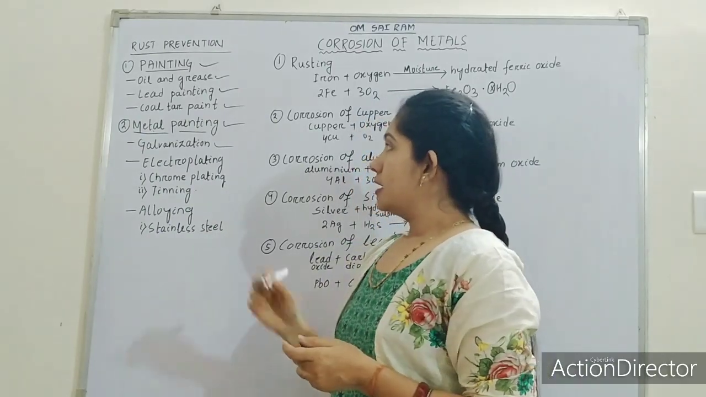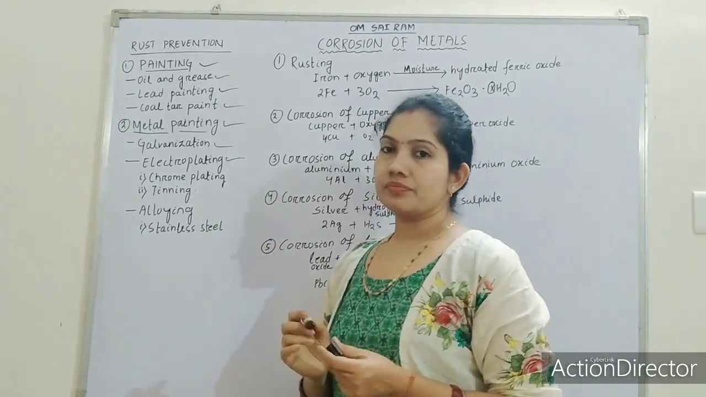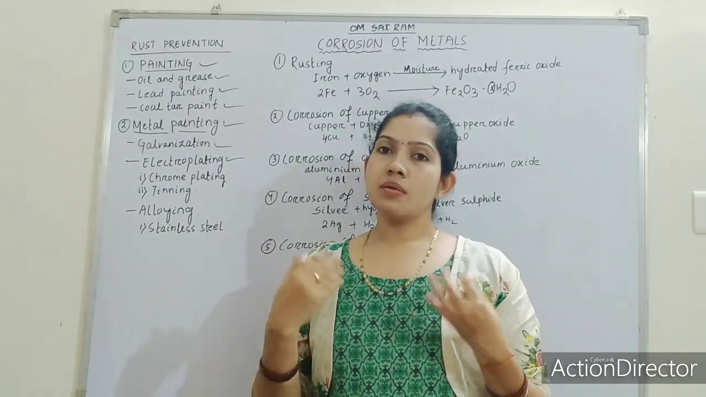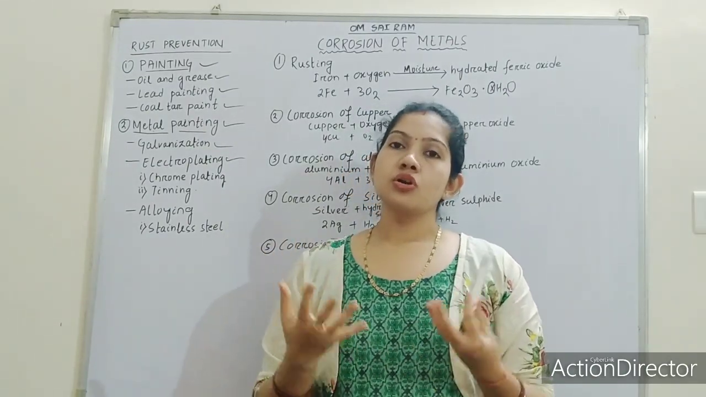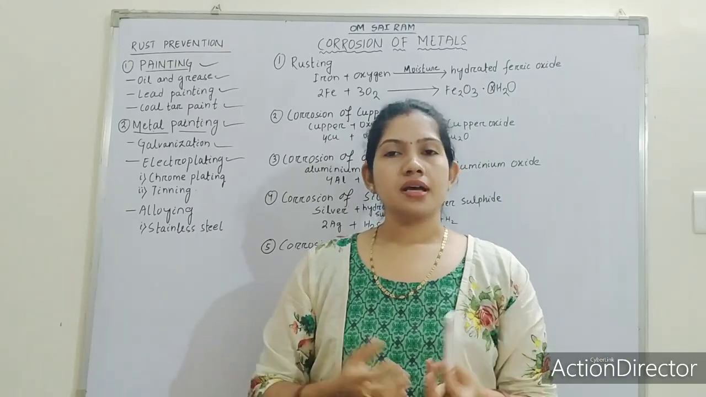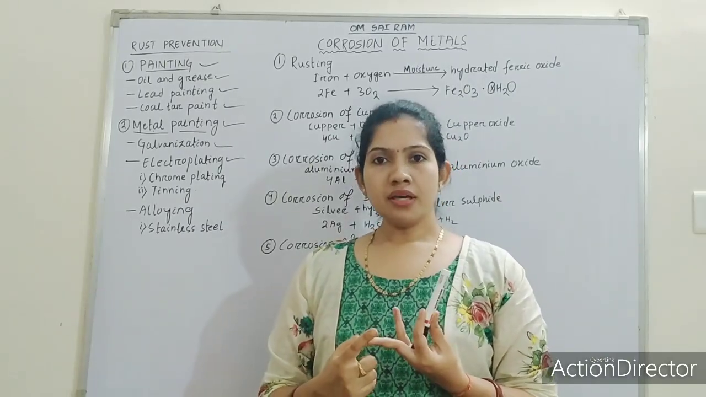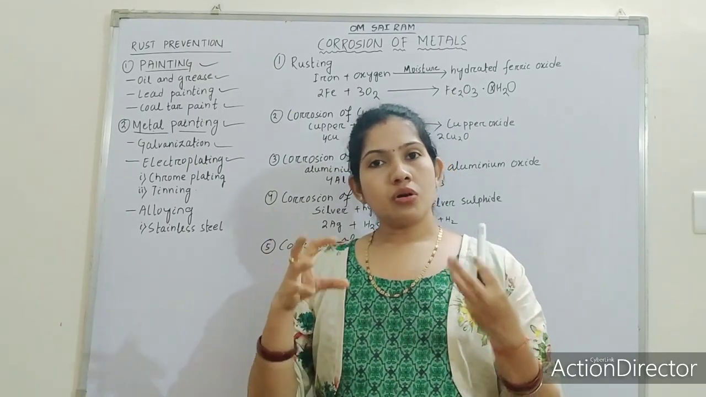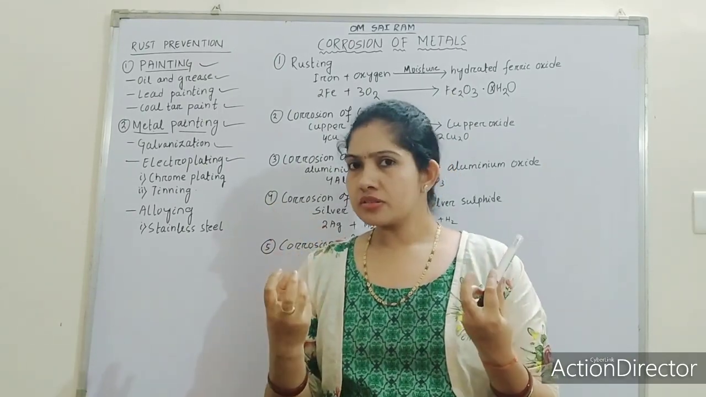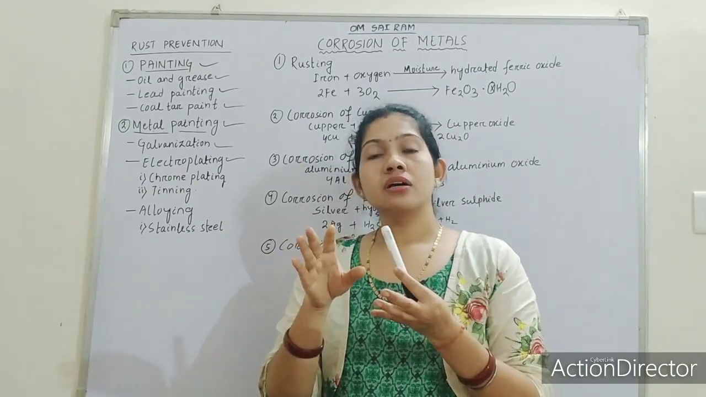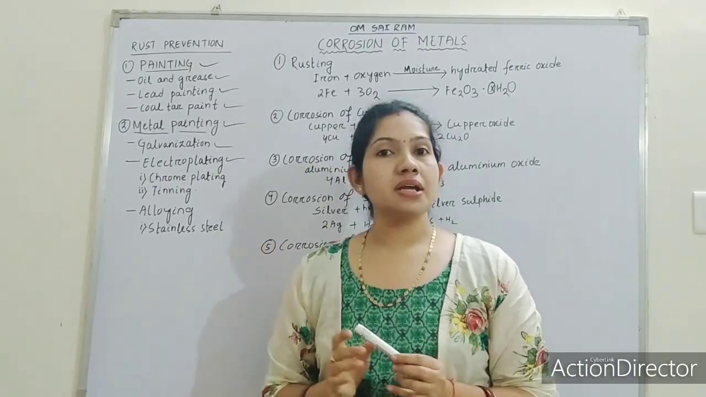Got it? Next, electroplating. Electroplating is a process in which some metals, like aluminium, chromium, tin, and manganese, are coated over iron to prevent it from rust.